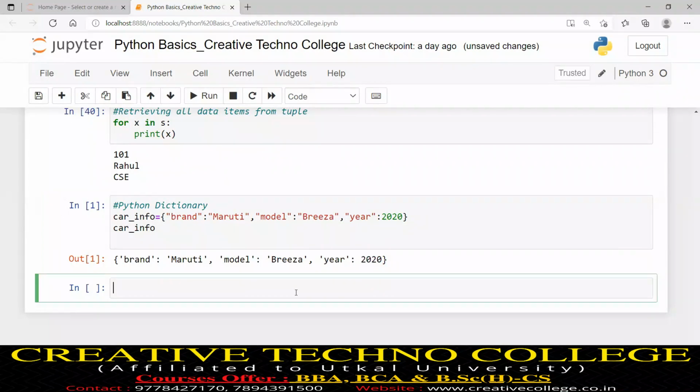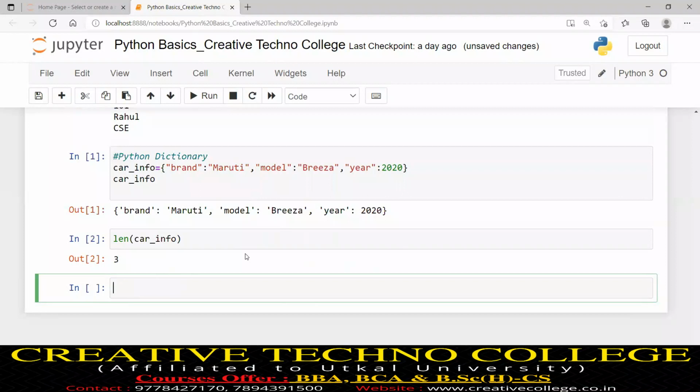Here brand, model, and year are keys. Maruti, Brezza, and 2020 are values. If I find the length of the dictionary, I will get 3. The number of pairs present in a dictionary is called the length of the dictionary.